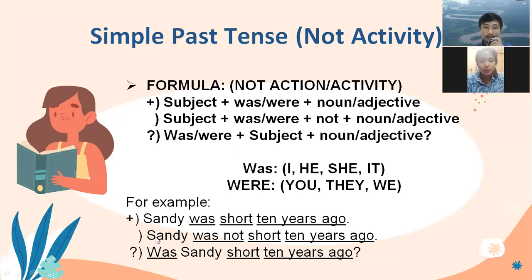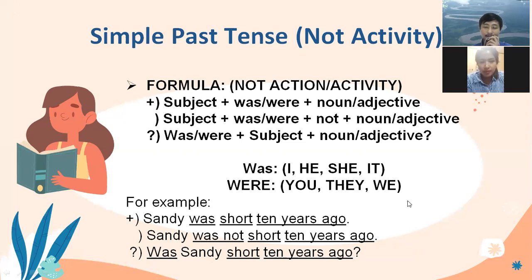The next one, negative: subject followed by was not. Just follow not, because this one is negative: Sandy wasn't short 10 years ago. How about question? Because the subject is the same, Sandy, was Sandy short 10 years ago? Can you give an example by using was or were, Miss Melati?